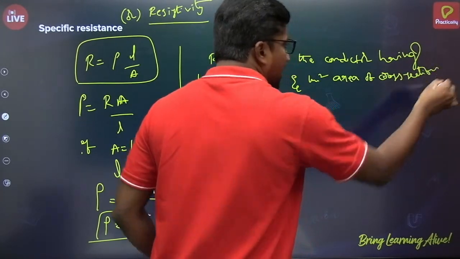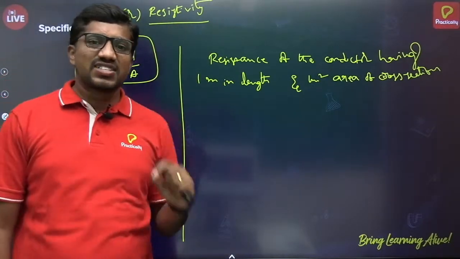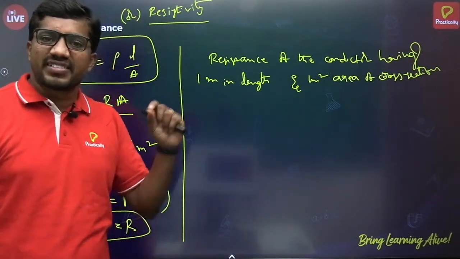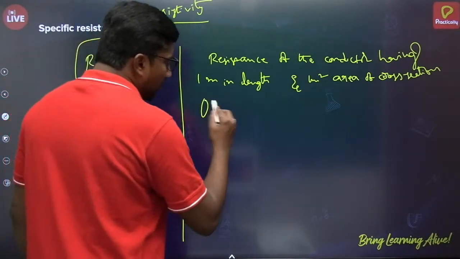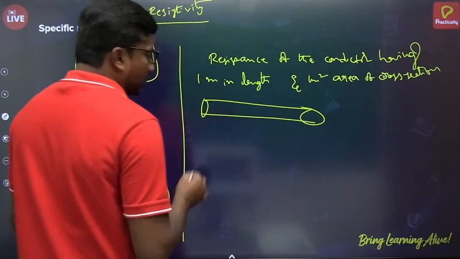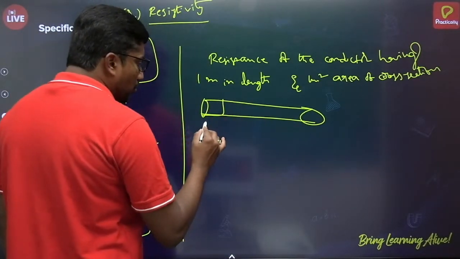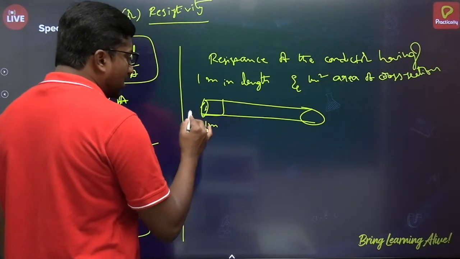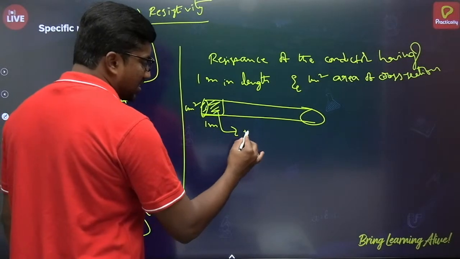That means in unit volume, how much resistance will be there? That will be the resistivity of that material. So see here, you may take a resistor, you may take a conductor, any material having 1 meter in length, 1 meter square area of cross section. In that, how much resistance will be there?